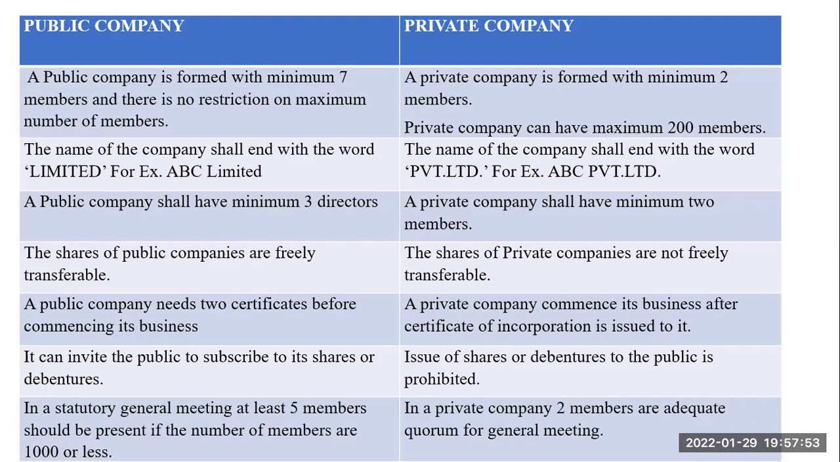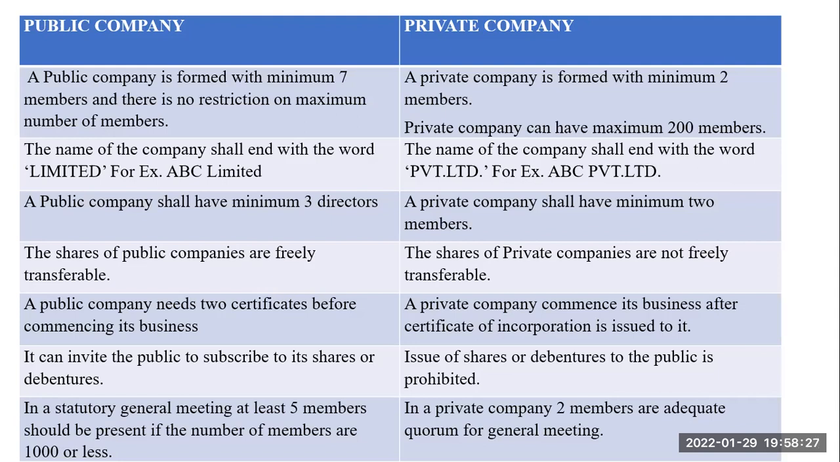Next difference is that a public company can invite the public to subscribe to its shares or debentures. A public company can invite the general public for subscribing its shares or debentures. If you want to understand the difference between shares and debentures, please let me know by commenting in the comment box. For a private company, issue of shares or debentures to the public is prohibited. A private company cannot issue shares or debentures to the general public.